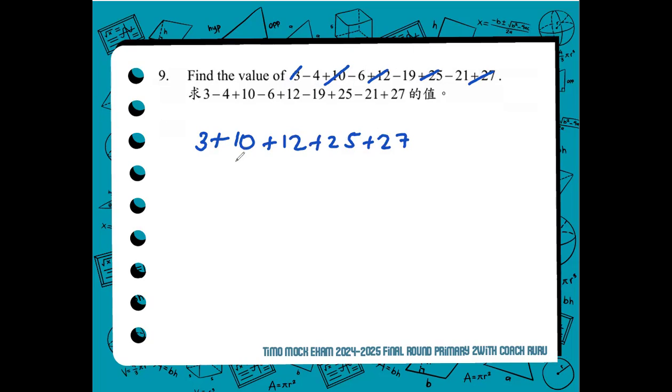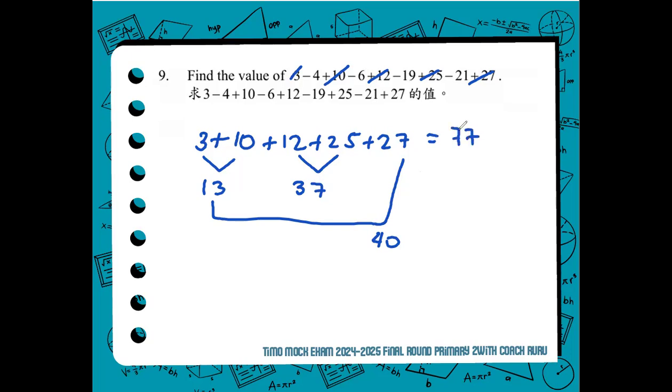So we answer them. That would be 13, 13 plus 27, 40. And we have 12 plus 25. This is 37. So this is equal to 77.